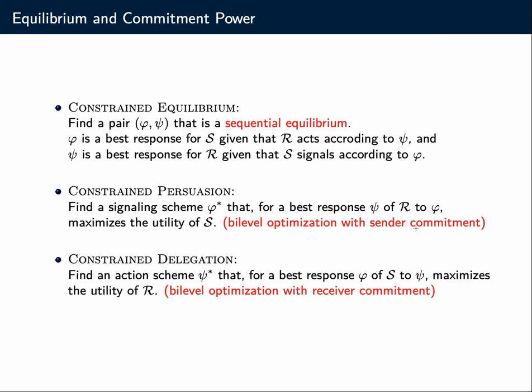If you think of a company who says, okay, here are criteria based on which we would hire a new job candidate, and now the candidate tries to find evidence or grades or test scores in order to meet these criteria, that might be a case where we have the commitment power on the receiver.